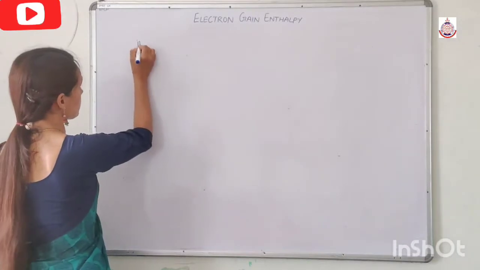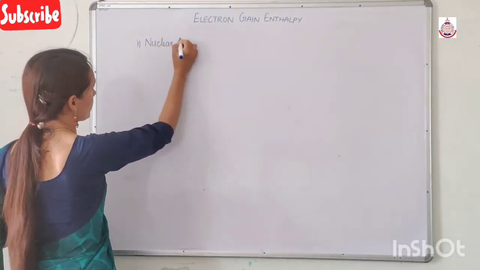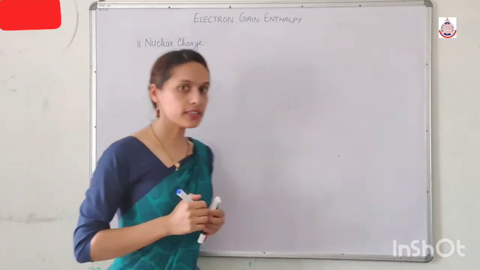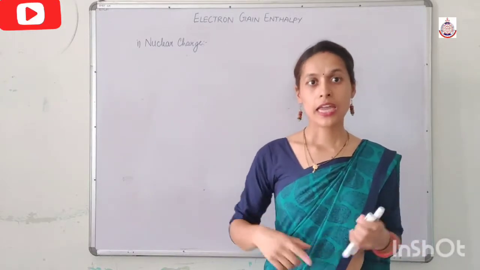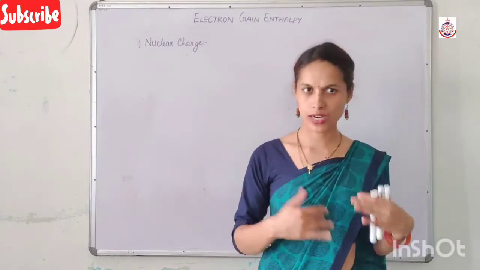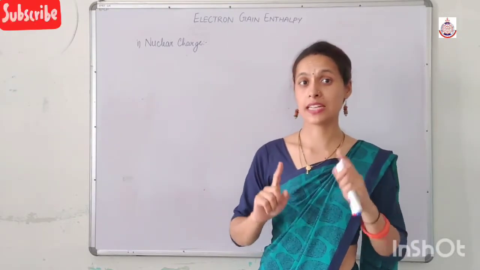So the first one is nuclear charge. Now, the greater the nuclear charge, the greater is the tendency of an atom to accept an extra electron. So more negative is the electron gain enthalpy.